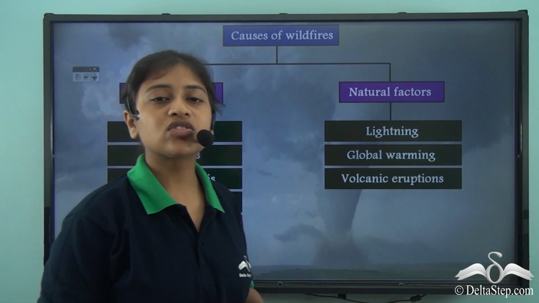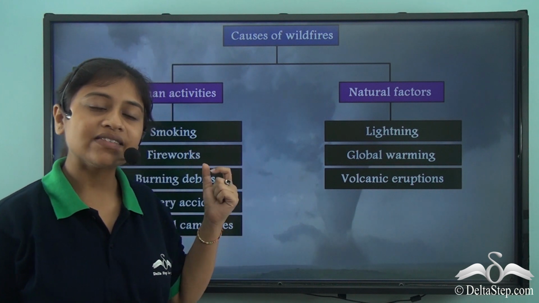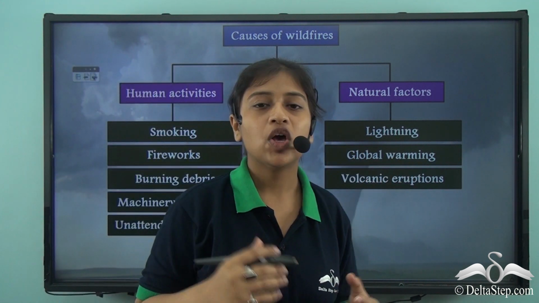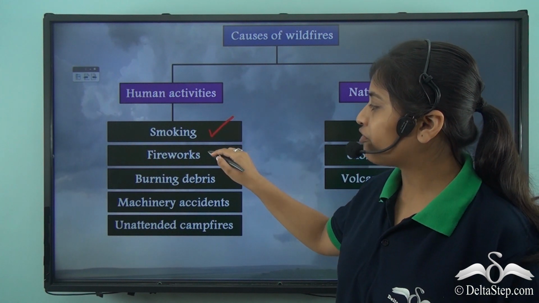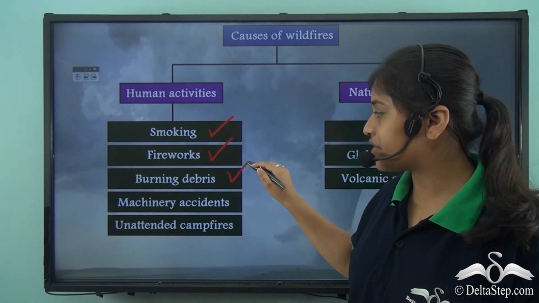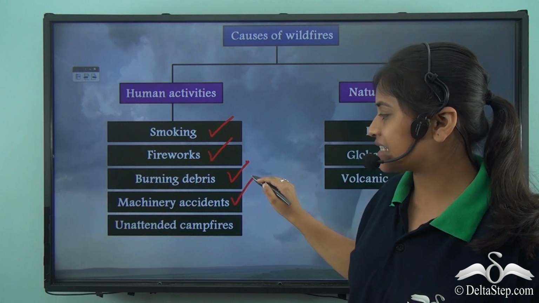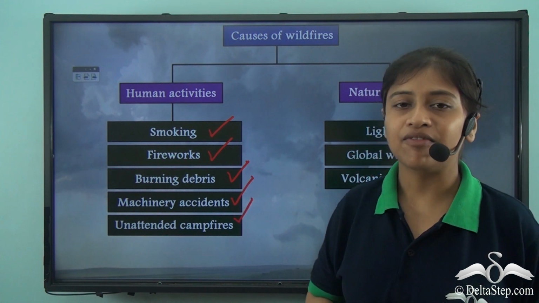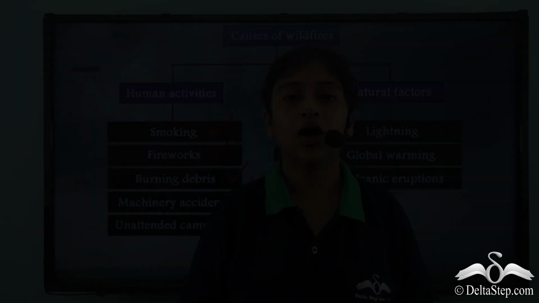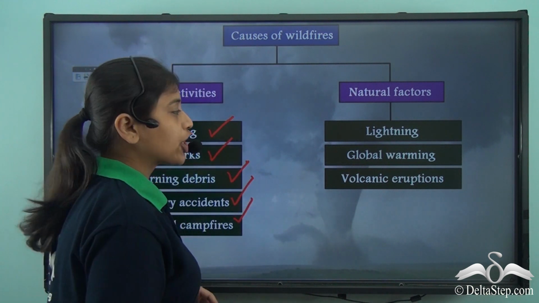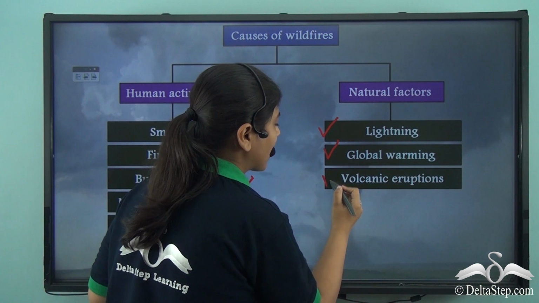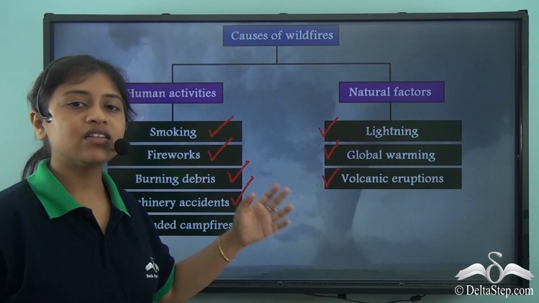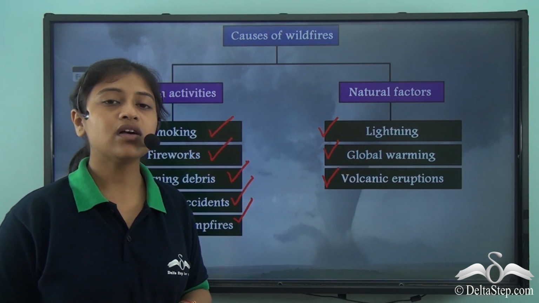These wildfires could either be caused due to human activities or natural factors. Human activities mostly include smoking, fireworks, burning of debris, machinery accidents, and unattended campfires. While on the other hand, natural factors mostly include lightning, global warming, and volcanic eruptions. So these are the different causes that may lead to a wildfire.